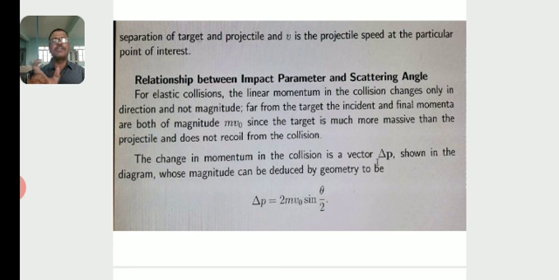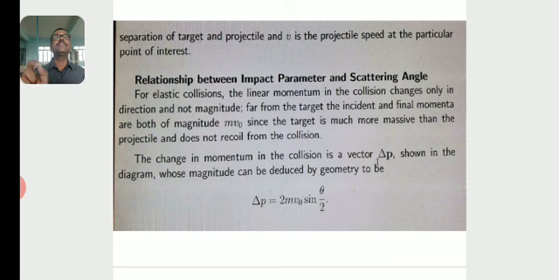For elastic collisions, what about elastic collision and inelastic collision? Elastic collision is one in which both linear momentum and kinetic energy are conserved. But in inelastic collision, only the kinetic energy is conserved, but linear momentum is not conserved.